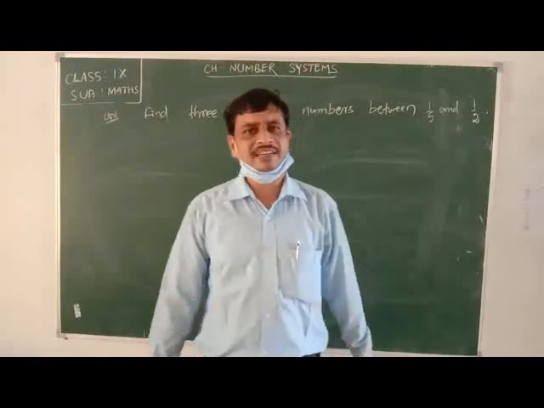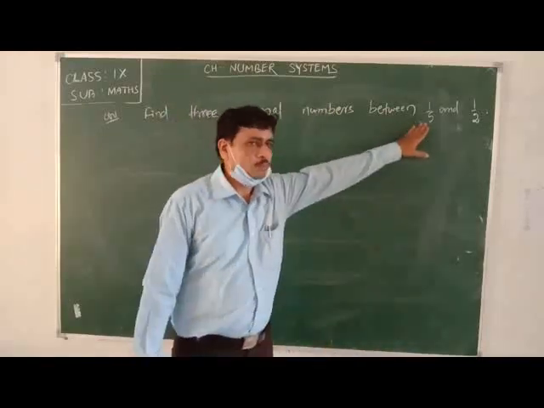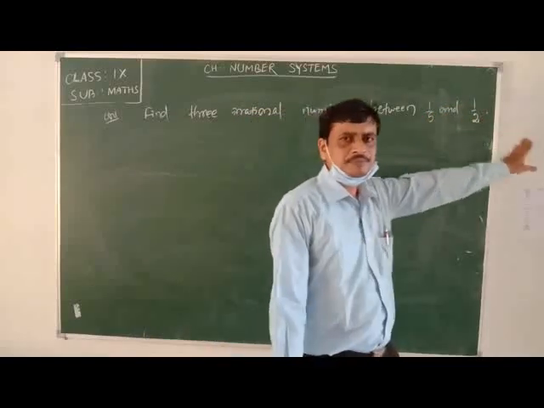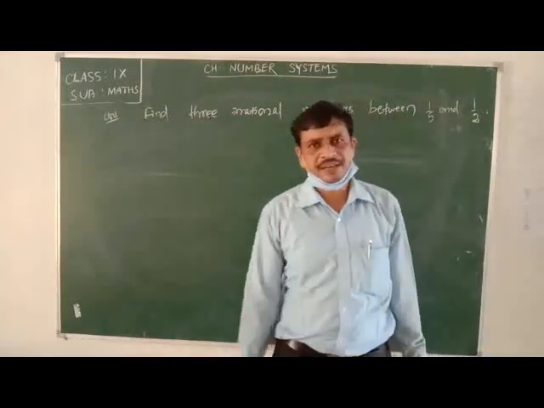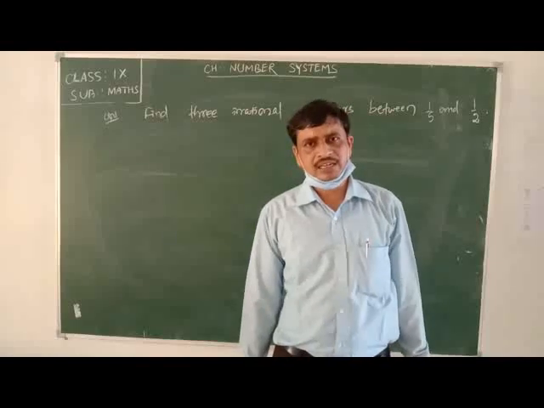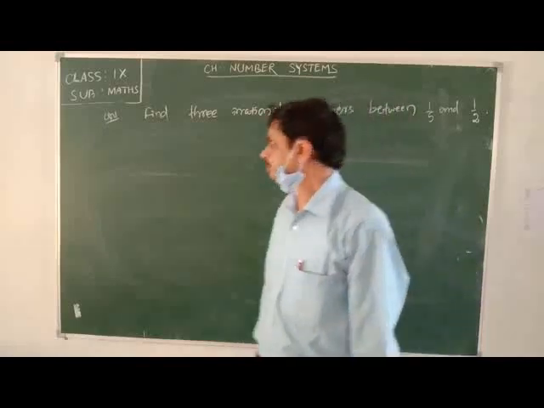Here two numbers are given, that is 1 by 5 and 1 by 2. First, we have to make both the numbers in decimal form.